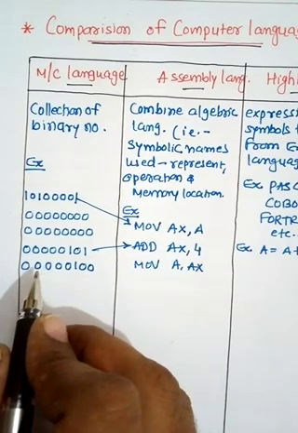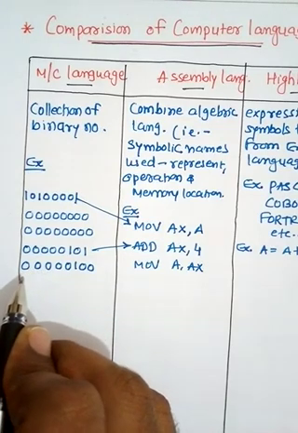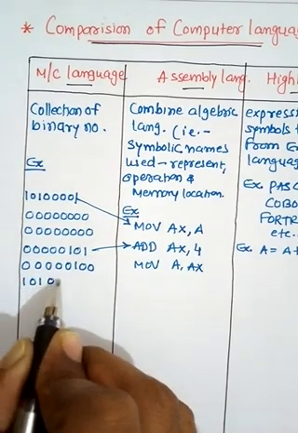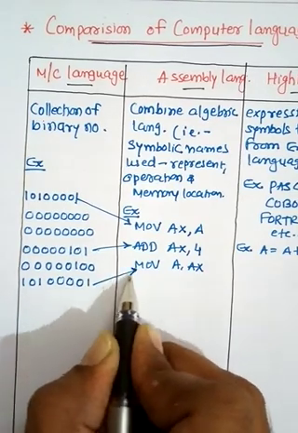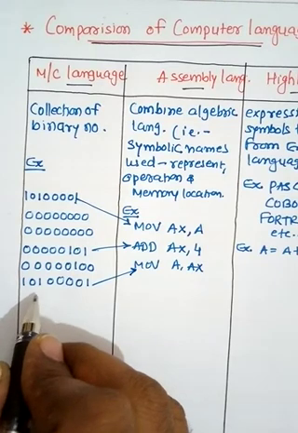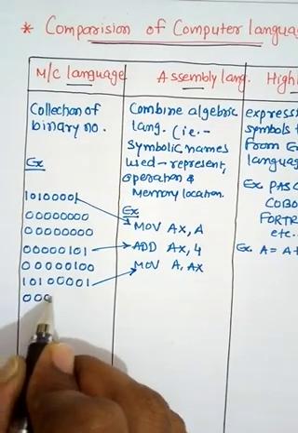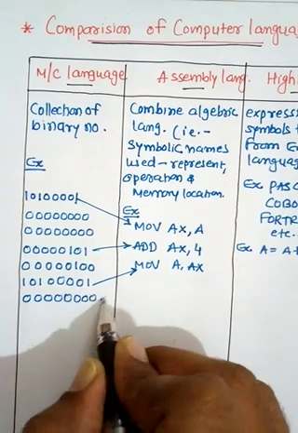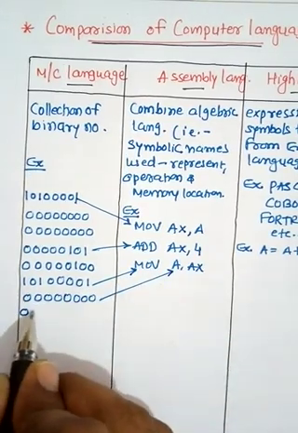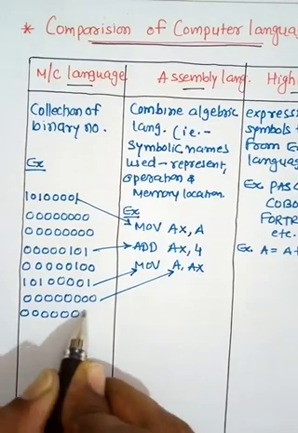And once again here I want a move. The move is 1 0 1 1 0 0 0 0 1. So this is move. Then after that I require 0 0 5 6 7 8, this is a, and 1 0 3 4 5 6 7 8.